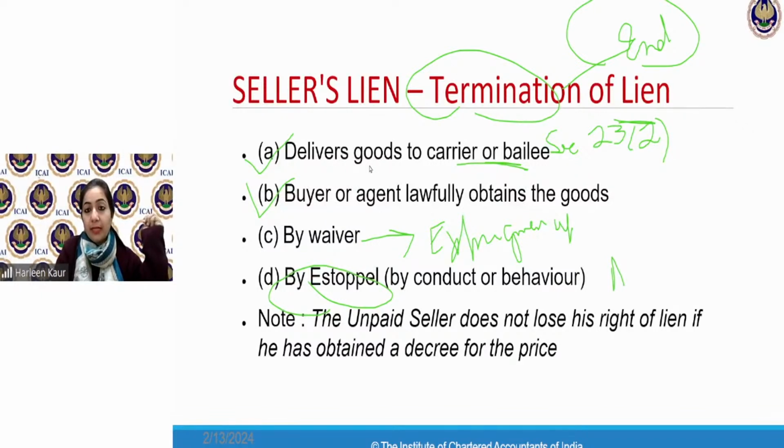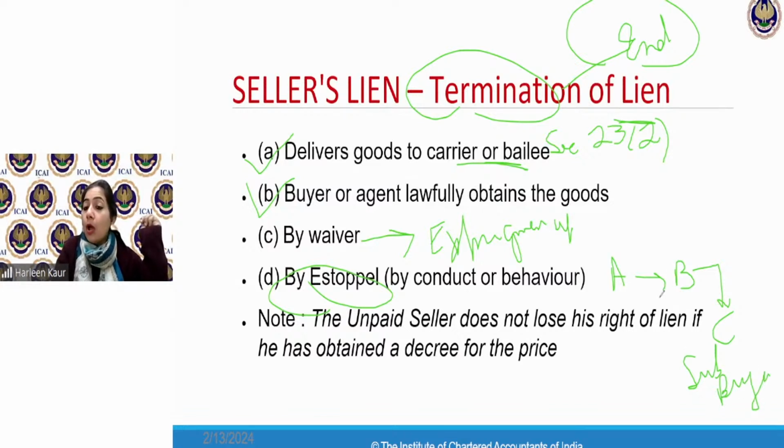So here was Mr. A. He sold the goods to Mr. B. A is the seller, B is the buyer. And B, in front of A, sold these goods further to C. So C is the sub-buyer who's buying the goods.